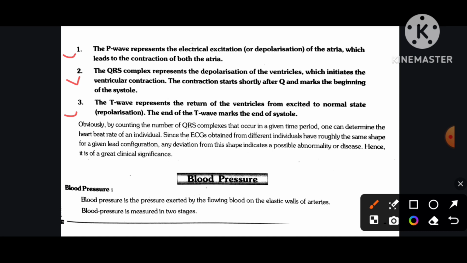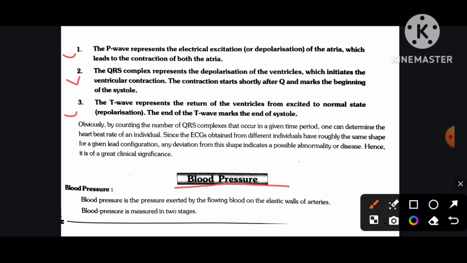Obviously, by counting the number of QRS complexes that occur in a given time period, one can determine the heartbeat rate of an individual. Since the ECGs obtained from different individuals have roughly the same shape for a given lead configuration, any deviation from this shape indicates a possible anomaly or disease. Hence, it is of great clinical significance.